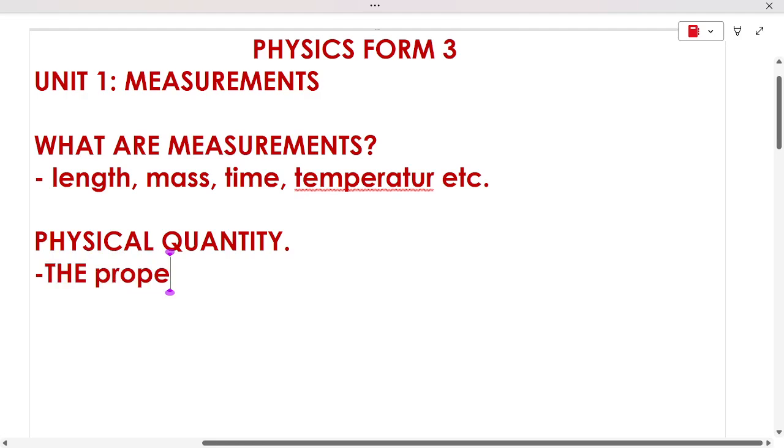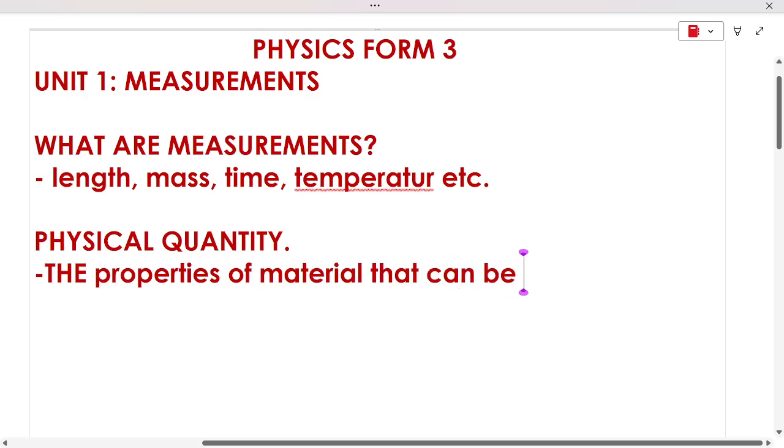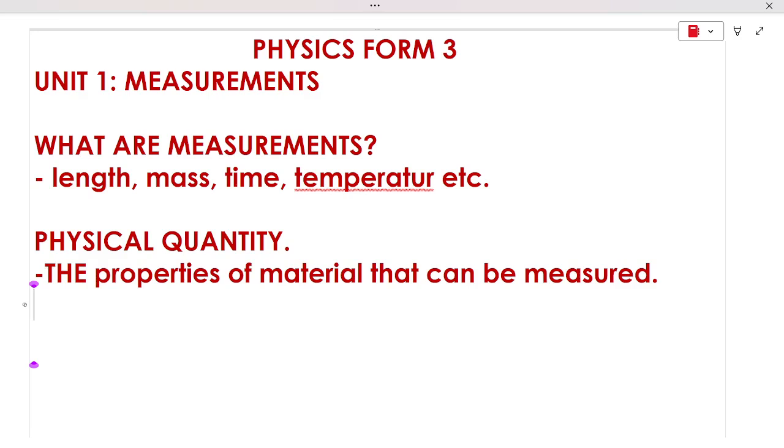Materials have got mass, length, temperature, time, distance. So if you want to measure distance, length, time, whatsoever, it means you're dealing with a physical quantity.